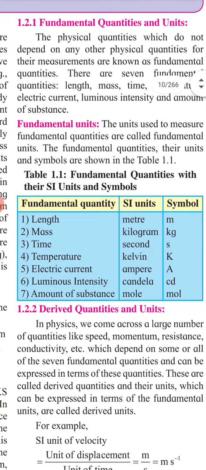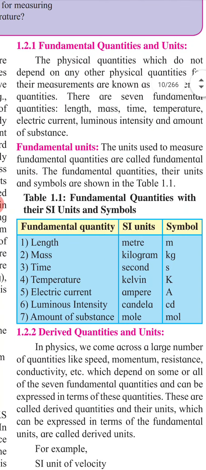Then temperature, its unit is Kelvin, symbol is capital K. Then next one, electric current, that is ampere, its symbol is capital A. Then luminous intensity, candela, whose symbol is small c into d, cd.